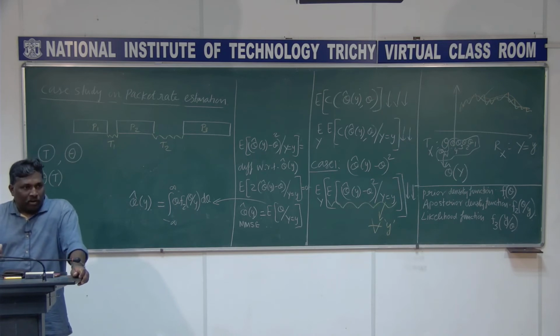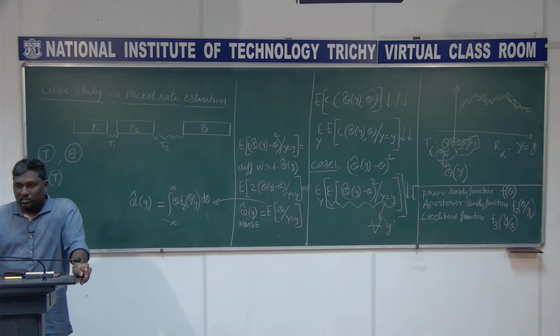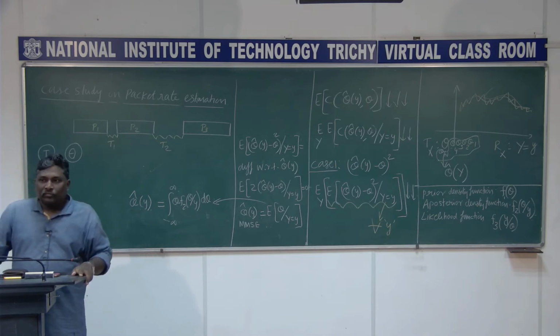You understood the point I am telling? The same y you are getting, but in the transmitter you have various choices for it. One way to see what may be the best choice I can choose for theta is just the average. Average means expectation. Intuitively, I wanted you to understand this is the expectation of theta given Y equal to y. You are observing y.